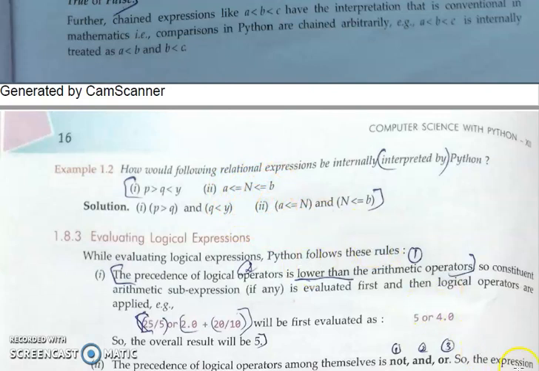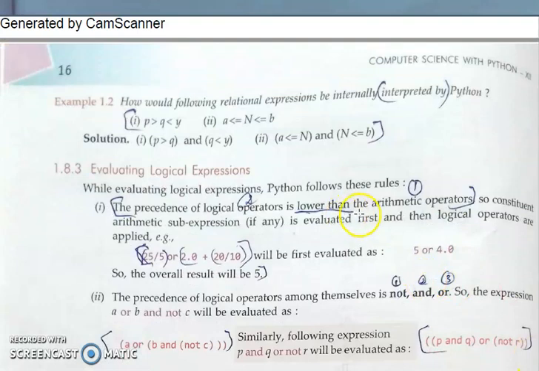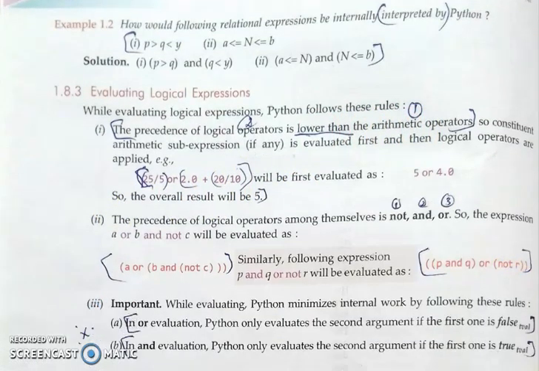Then evaluating the logical expression. Logical expressions always have lower priority than the arithmetic operators. So how will it be evaluated?